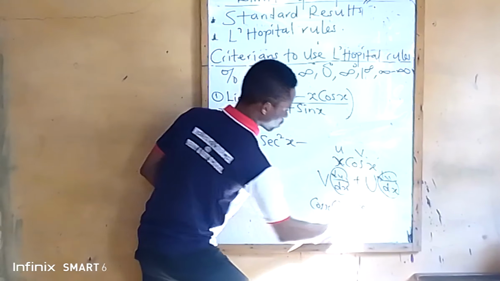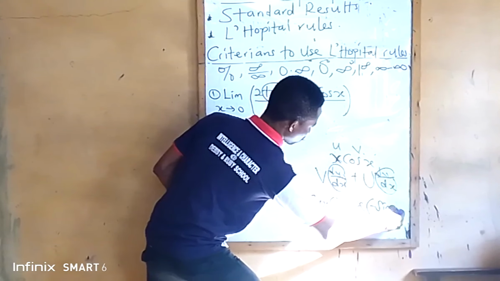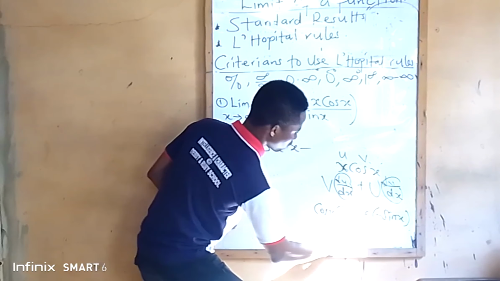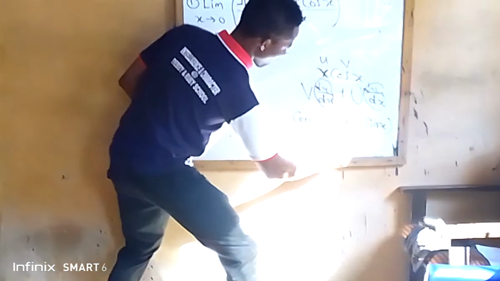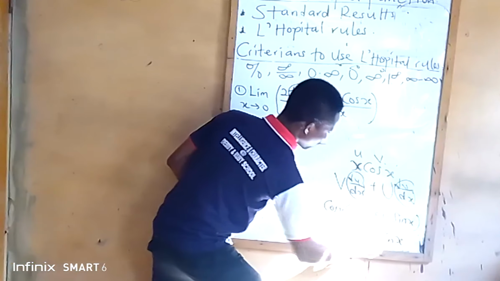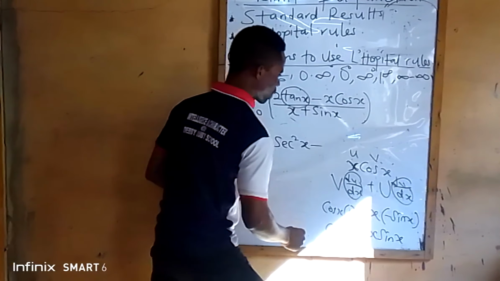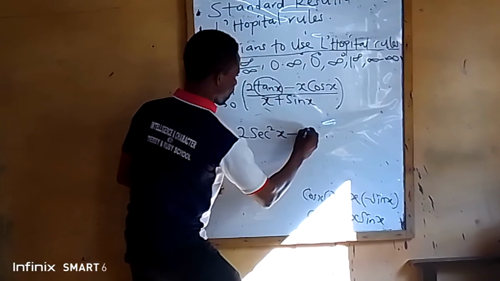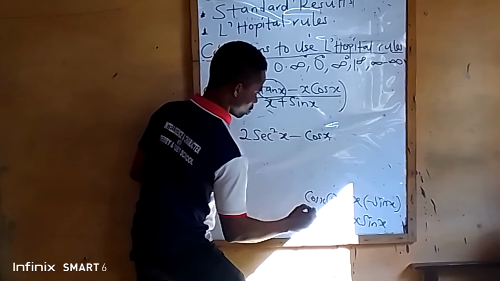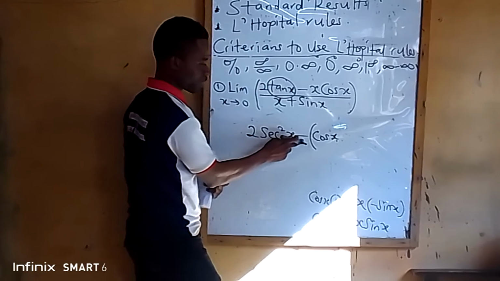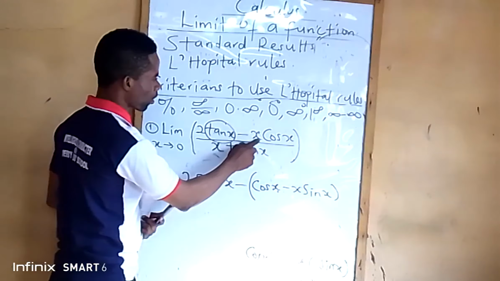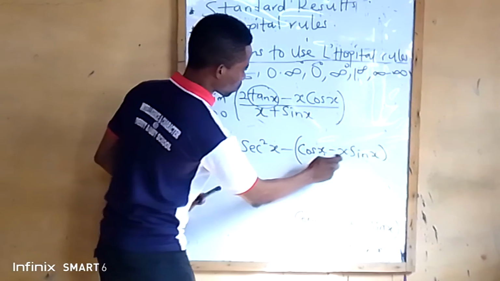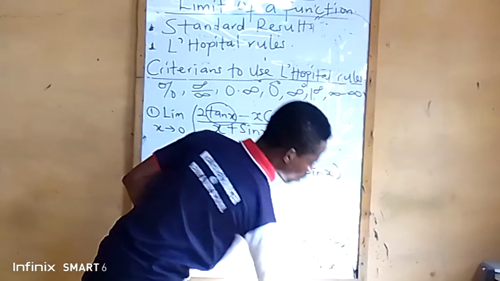Then you differentiate cos x, which is minus sin x. So that means 1 times cos x plus x times minus sin x. Let me put it inside the bracket because of this minus. The differentiation of x cos x gives cos x minus x sin x, according to the product rule.